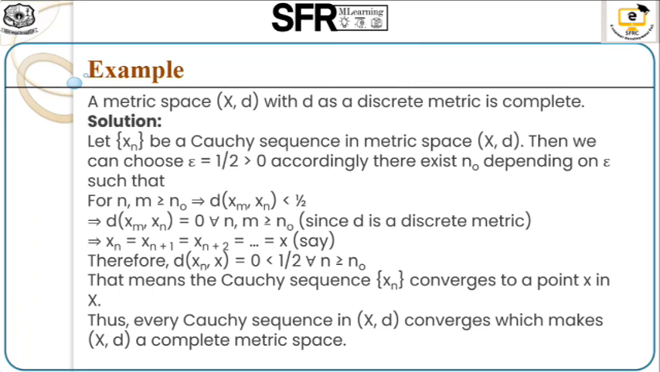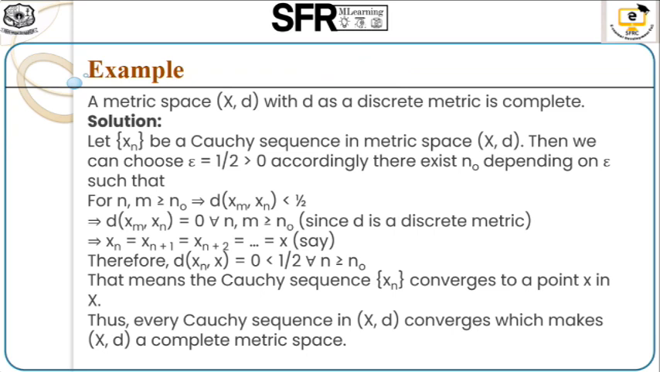Then we can choose epsilon equal to 1 by 2, which must be greater than 0. Accordingly, there exists a point N depending on epsilon, such that for n, m greater than or equal to N, the distance between x_m and x_n must be less than epsilon. Here we take epsilon equal to 1 by 2, so the distance is less than 1 by 2, which implies the distance between x_n and x_m is equal to 0, since d is a metric.